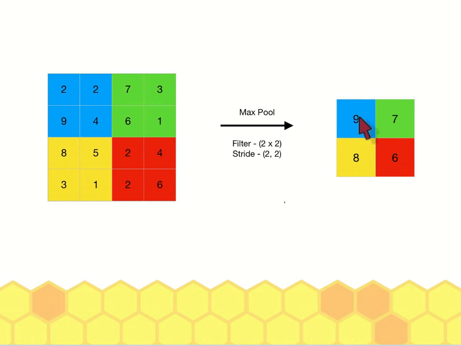the cell to be carried in the reduced filter. So here in the green, you have 7, and then for the block of yellow cells, 8 is the maximum number. So you get 8 here, and for the last one, 6 is chosen. So from 16, now you reduce the kernel into 4. So this is what happens here.